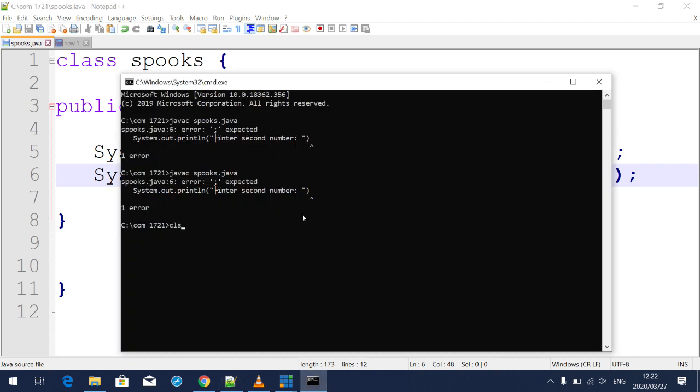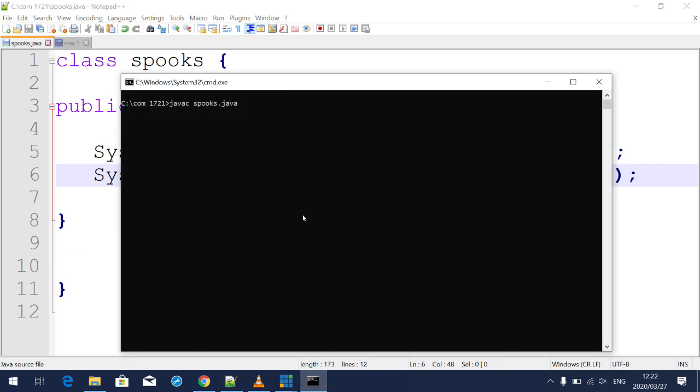So let me clear the screen and let's try to run it and see if this will work. Voila. Right here it's showing us that we have now compiled successfully.